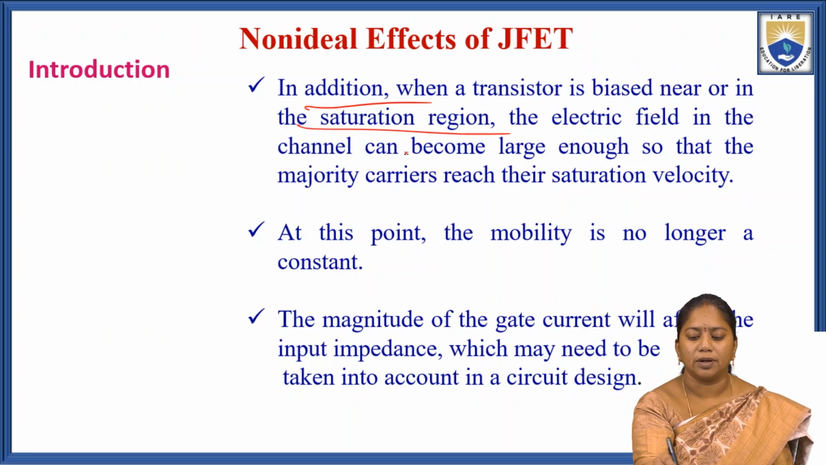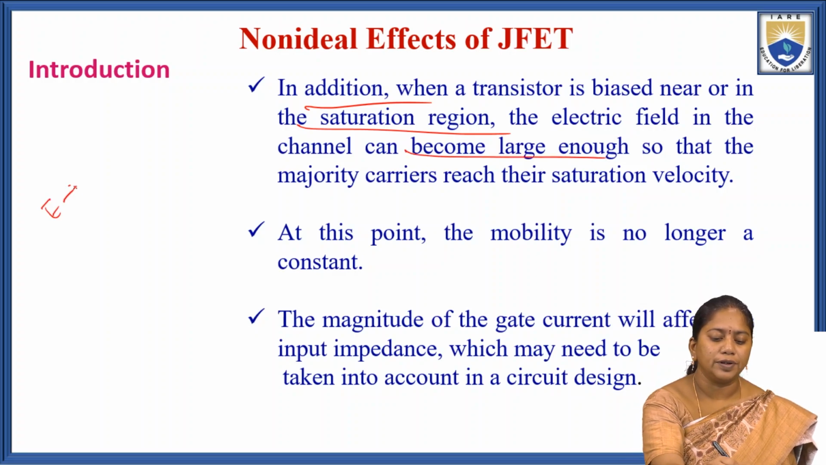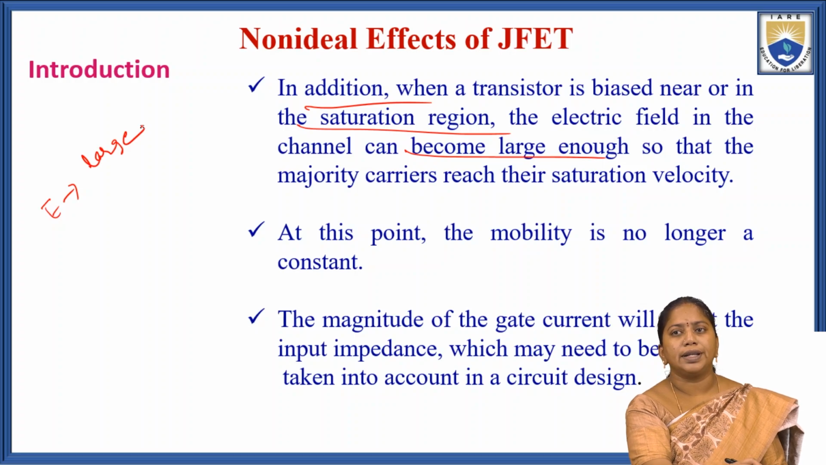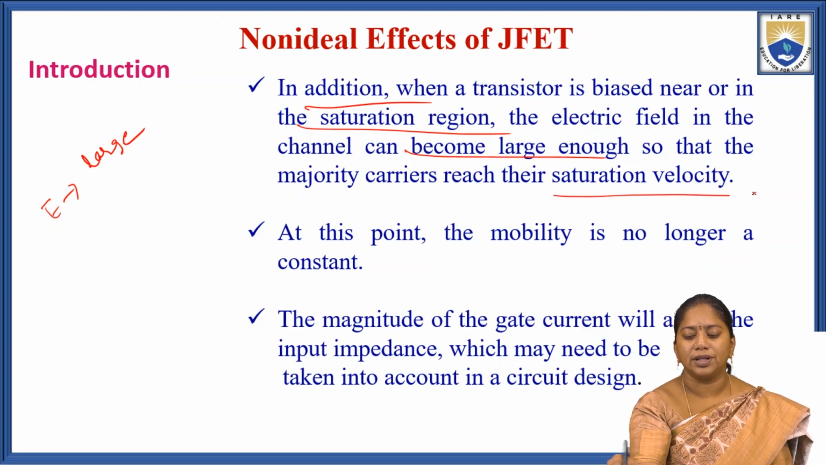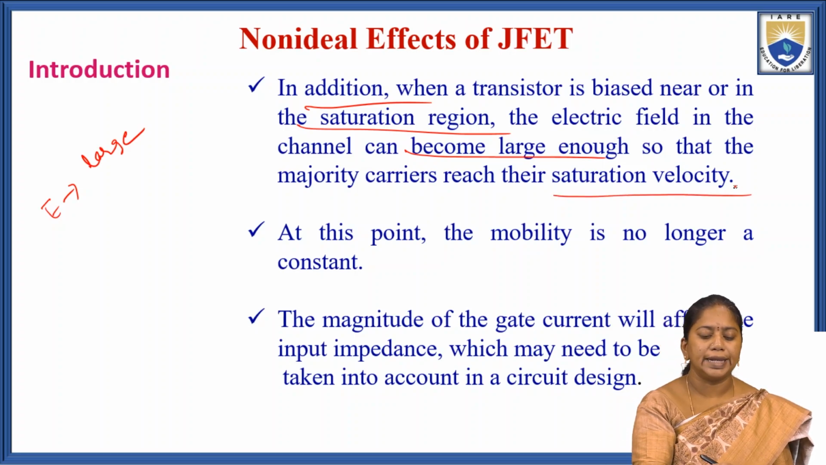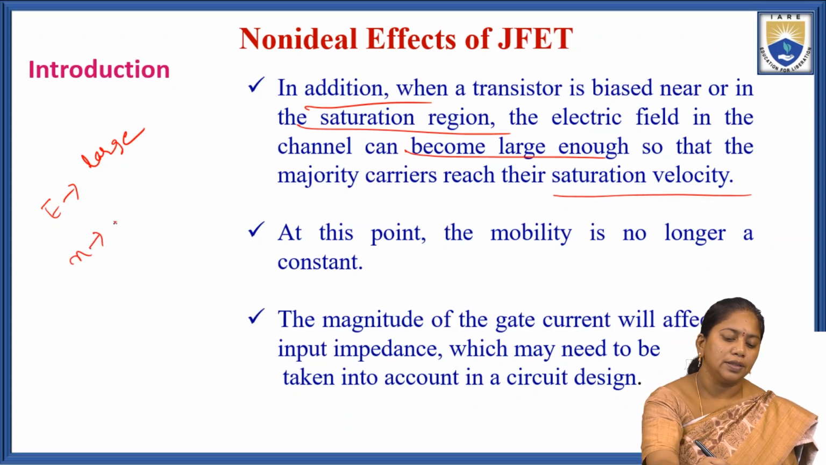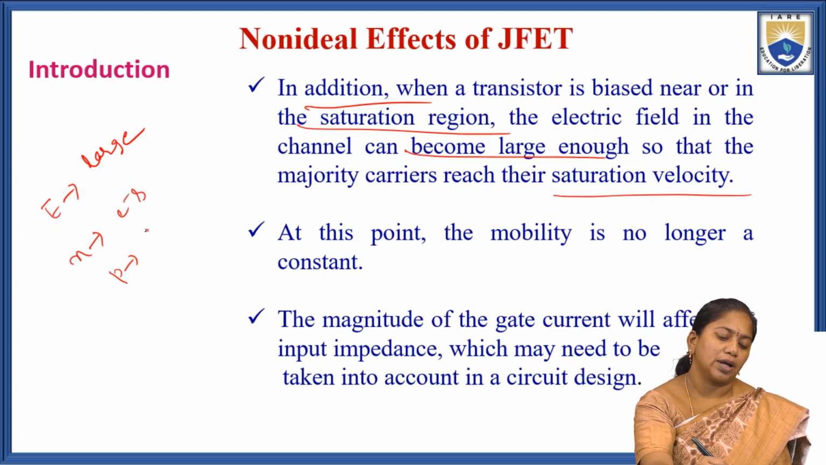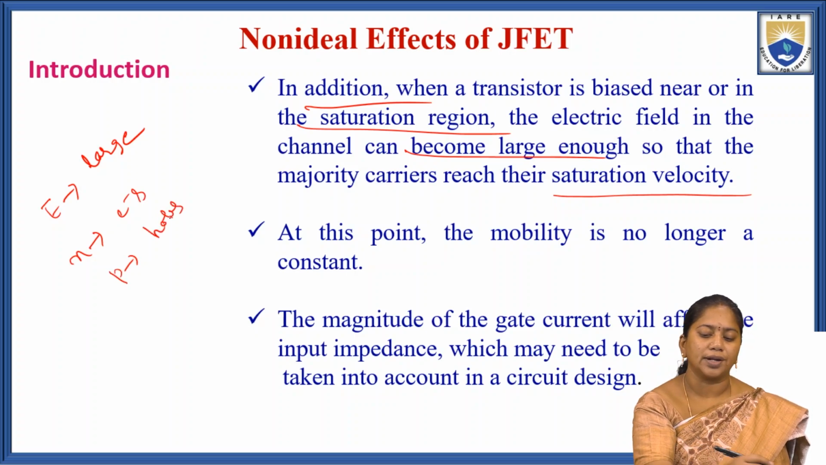In addition, when a transistor is biased near or in the saturation region, the electric field in the channel becomes large. The electric field will become large enough so that the majority carriers reach their saturation velocity. If you take an N channel, electrons are the majority charge carriers. If you take a P channel, holes are the majority charge carriers.